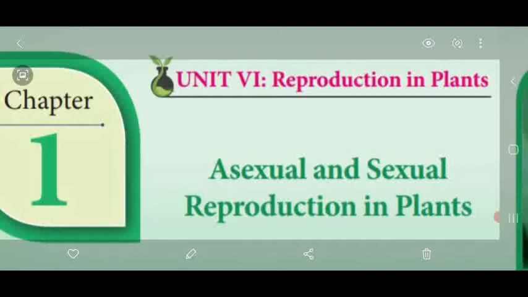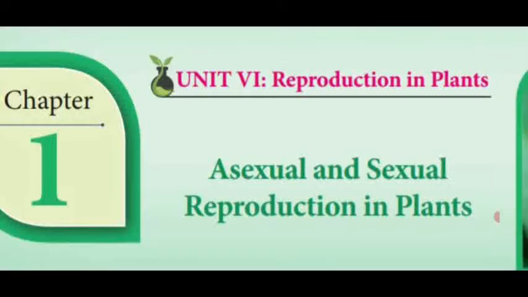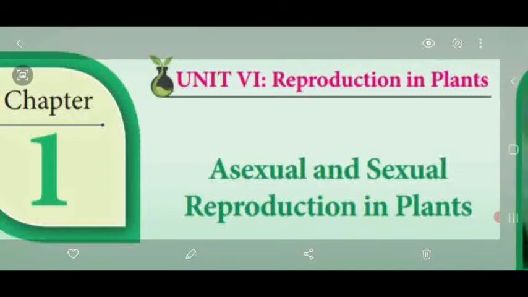In this video, we are going to continue the lesson Reproduction in Plants Unit, Chapter 1, Asexual and Sexual Reproduction in Plants. Dear students, under this topic, we have seen different subtitles given in your textbook. Last video class, we started what is pollination. That is, transfer of pollen grains from the anther to the stigma of a flower is called pollination.